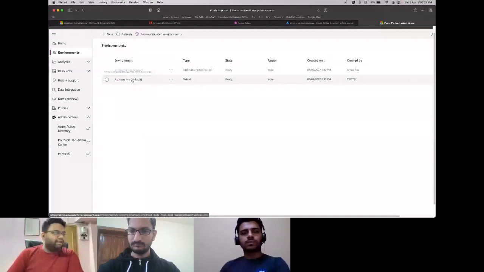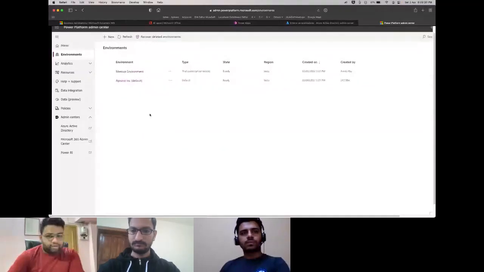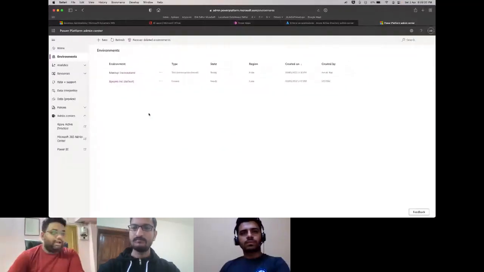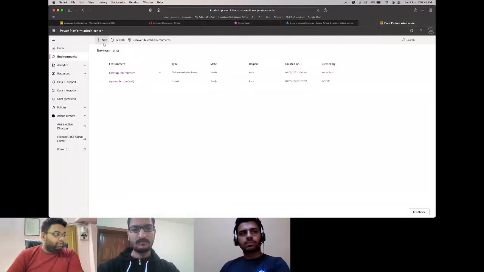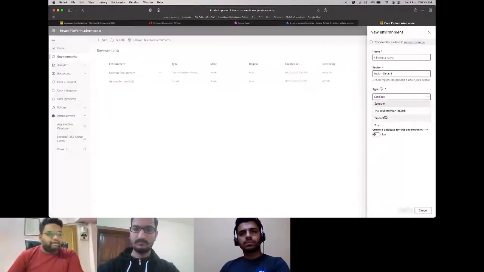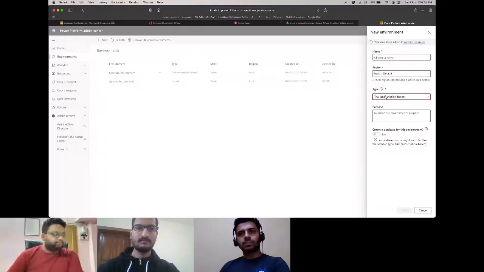Now you probably need to create it via a work account, and not a Gmail or something. It will create a default environment that won't let you do anything per se. Now you need to go here and create a new environment. As I said, you can select a lot of types here, and you can only select one trial subscription based application. Also you need to select create a new database, and everything that's there. Like if you are selecting Sandbox or something, in trial it's always created.